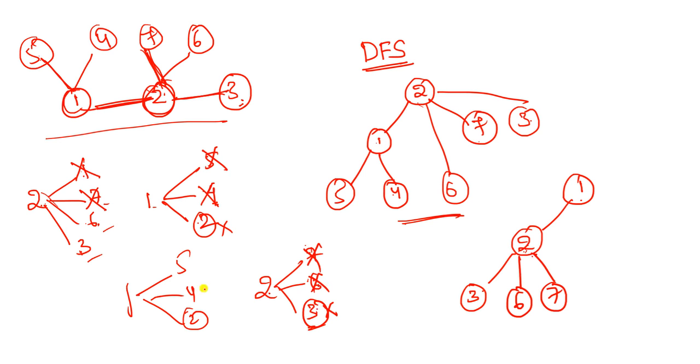Now come to the 1. Okay, see, backtracking to the 1, right? So in 1 have 5, 4, 2. 2 is already visited, so no need to write it again, and the remaining, what are there? 5 and 4. Okay, you can choose 4. So insert 4. Does any adjacent edge exist for this 4?